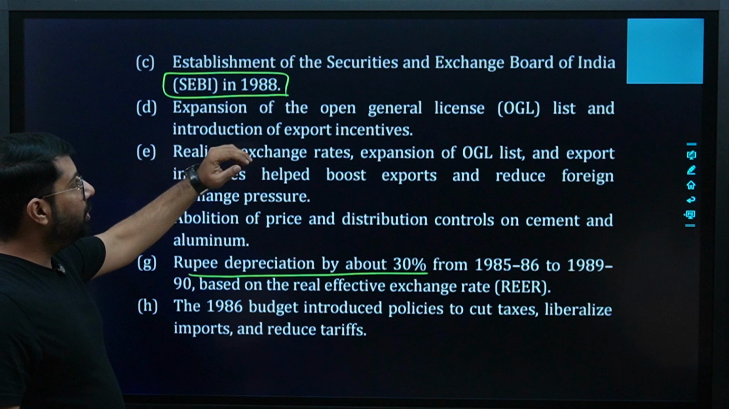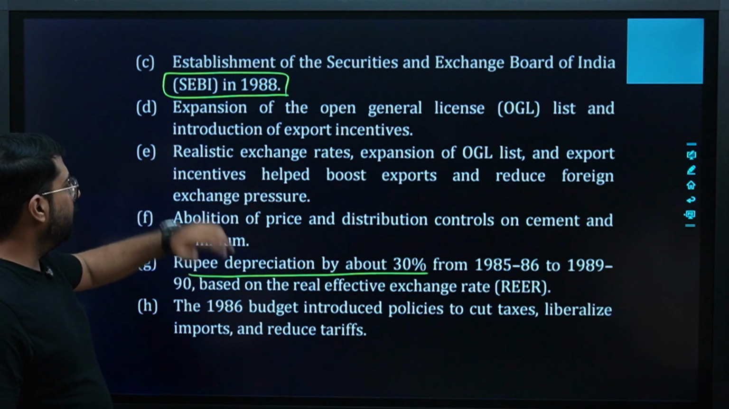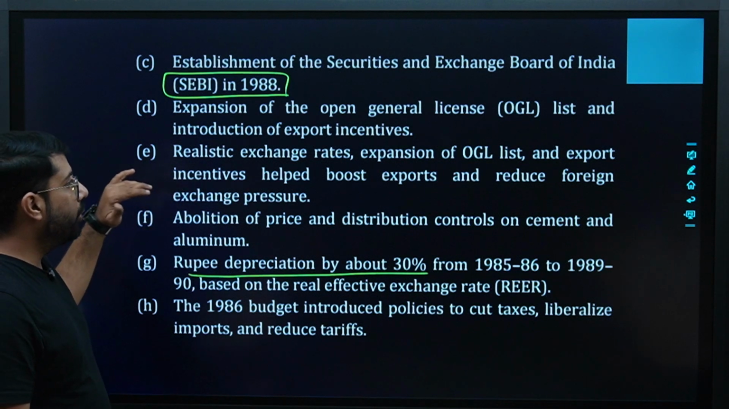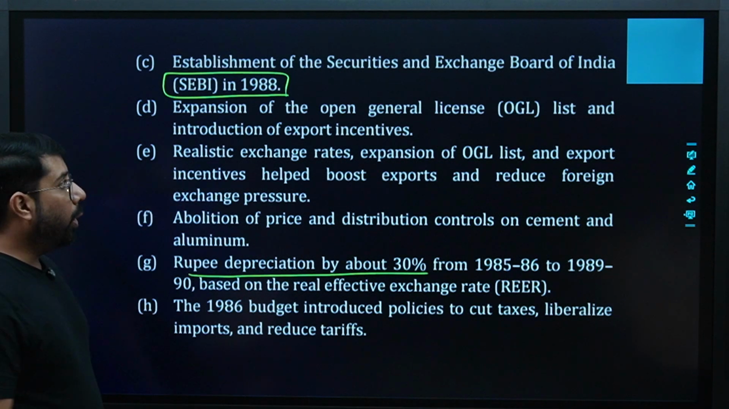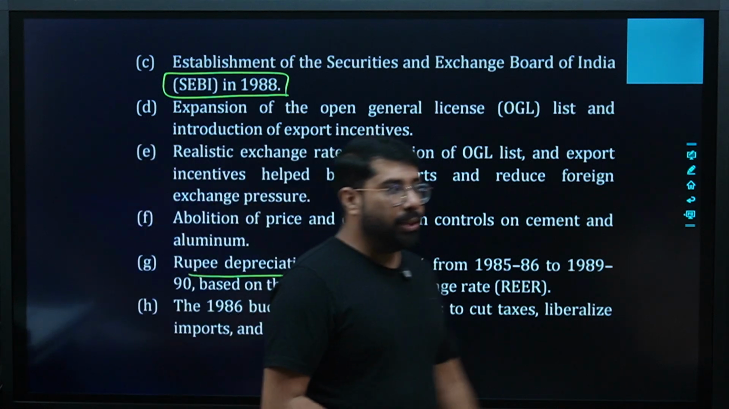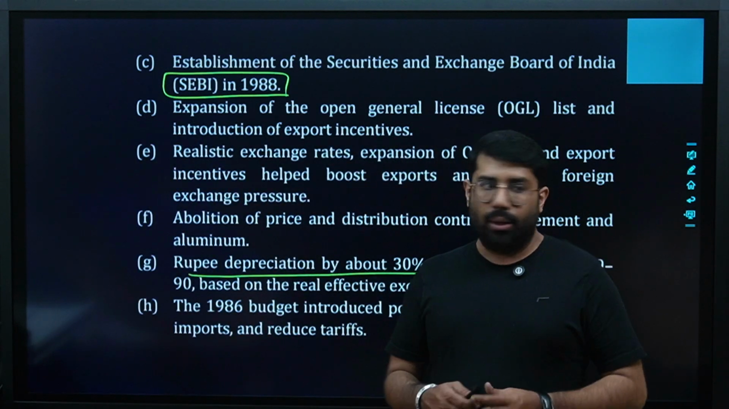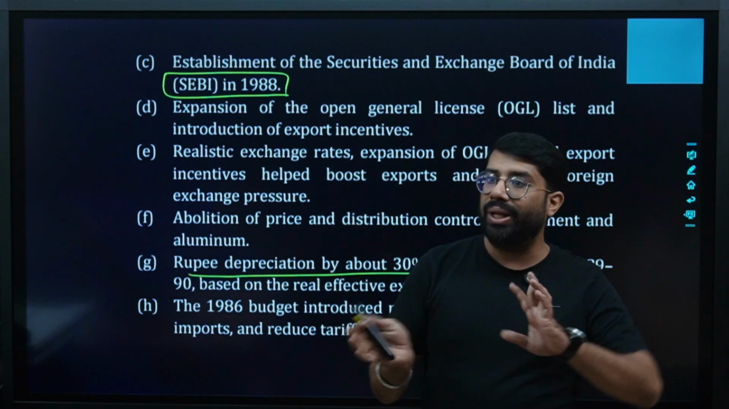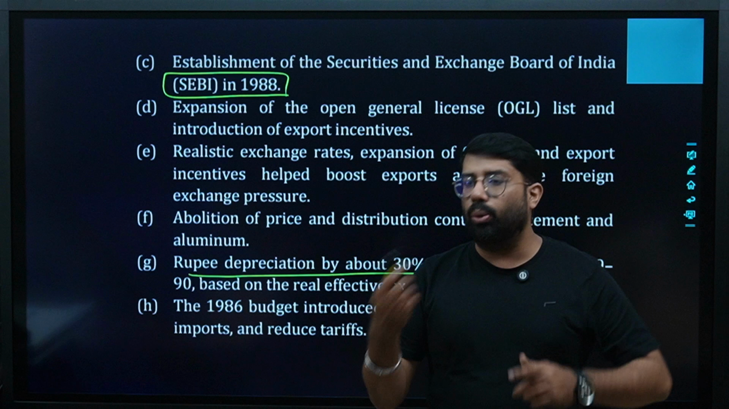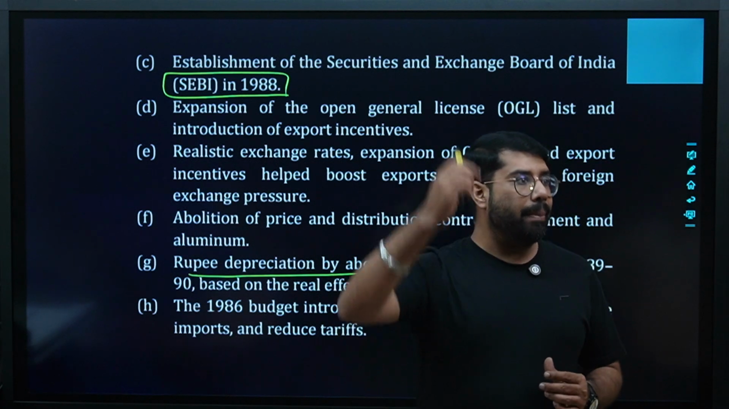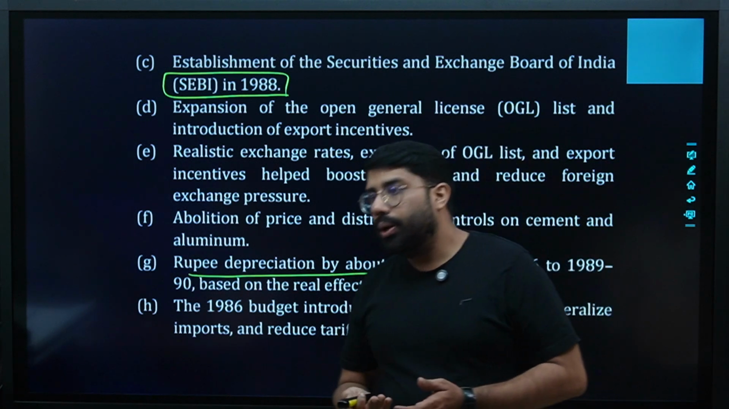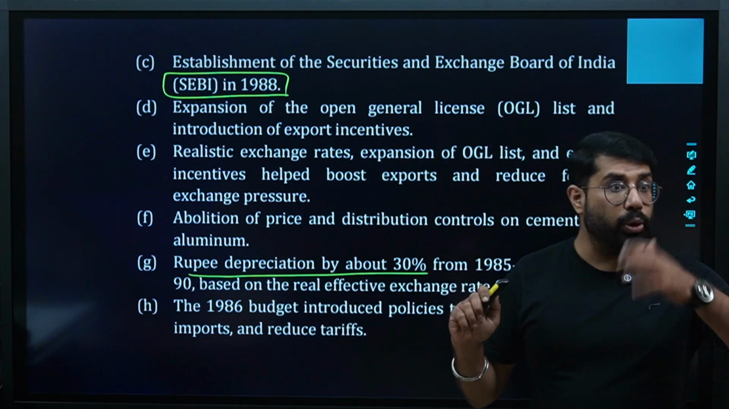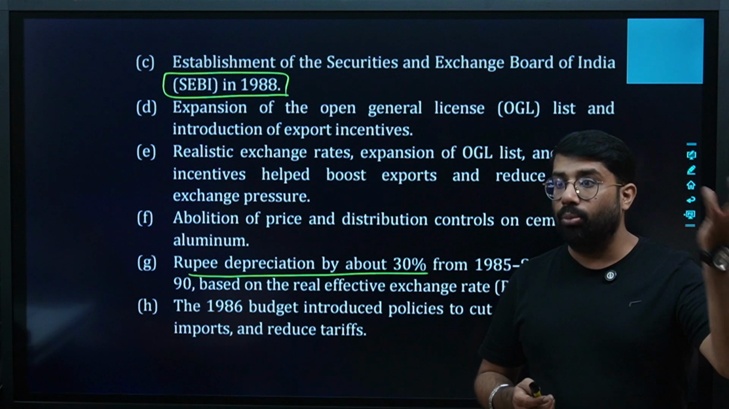The expansion of open general license list and introduction of export incentives, realistic exchange rate. Expansion of OGL list and export incentives help boost exports and reduce foreign exchange pressure. It means what? We opened the general license list. It means we opened the list where now we were saying that okay, more people can do the export and import without the, let us not say without the license, let us say that the rules were made easy for them to do the international trading, because of which we saw a very good boost in the export. So when we were doing more export, we were earning more, we were getting more foreign exchange.